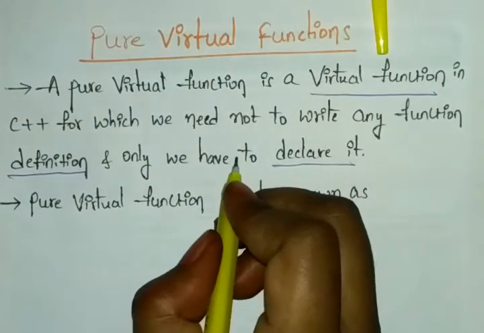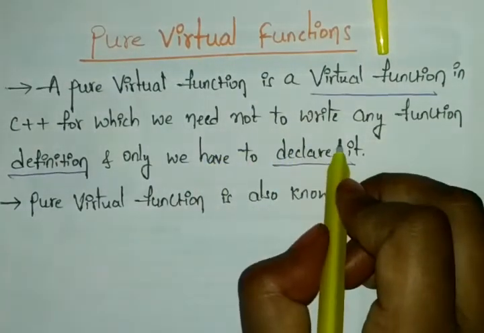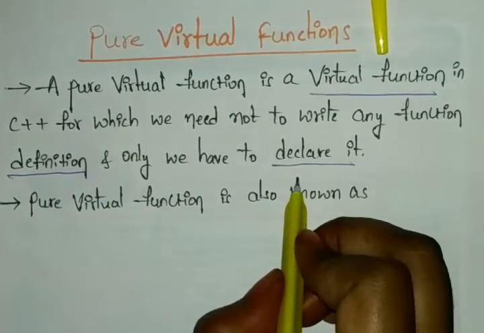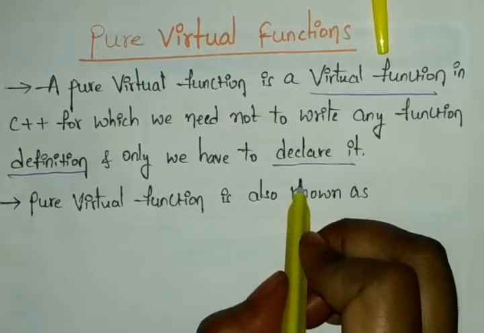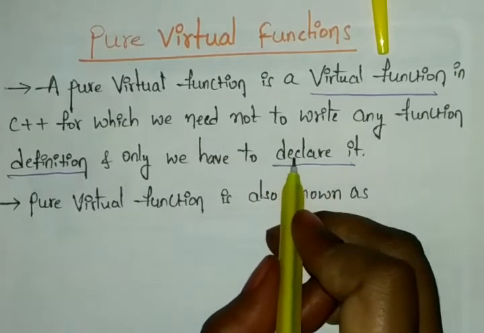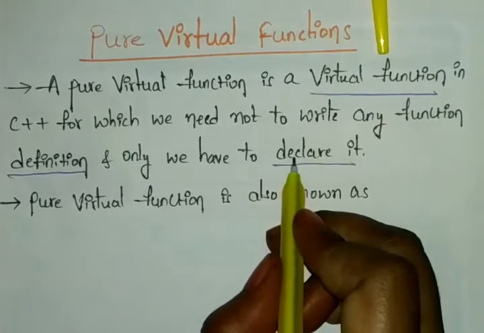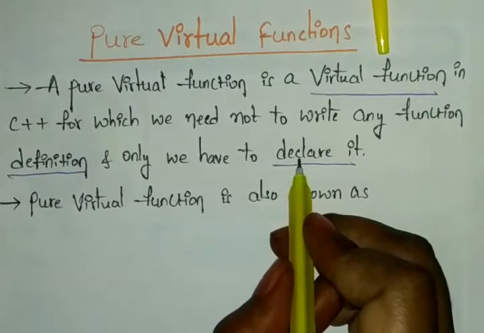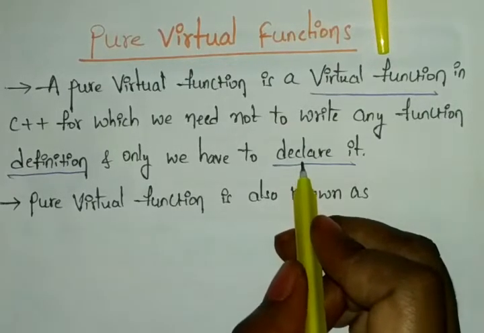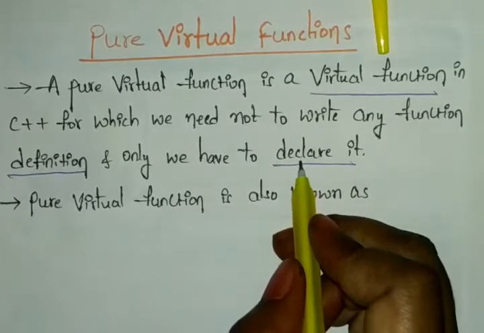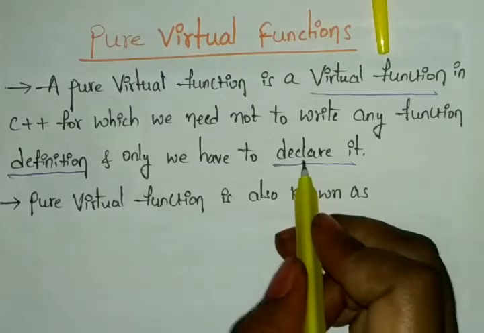By using this, we are not writing any function definition, but we can declare the function in the program. These pure virtual functions are defined in the same way as our functions, and they are declared inside the base classes without any relative definition.